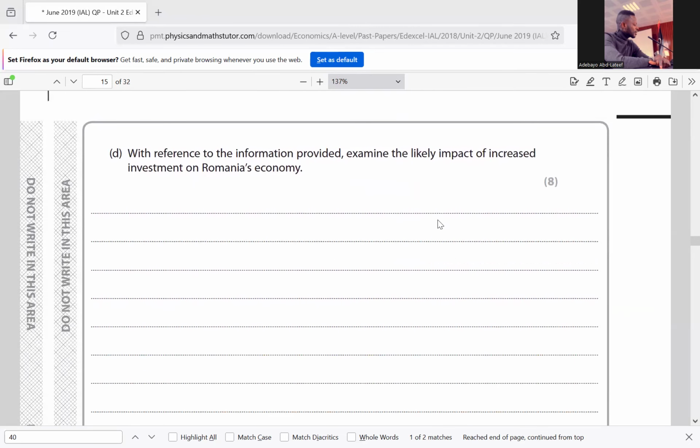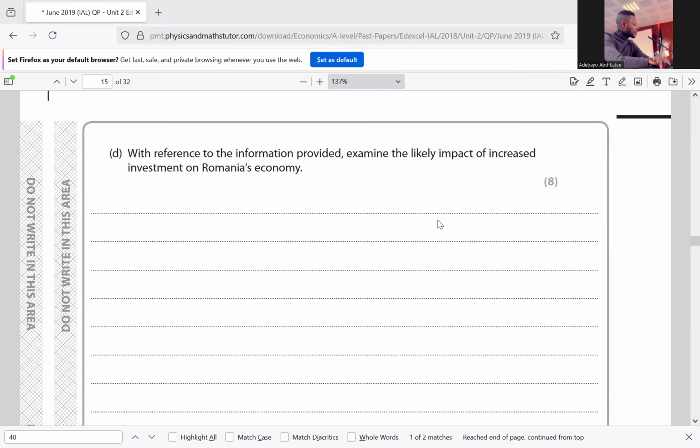It said, with reference to the information provided, examine the likely impact of increased investment on Romania's economy. So investment implies spending on capital goods. For example, equipment, factories, offices, and technology are investment in capital goods. So an increase in investment will increase aggregate demand. How? Because investment is one of the components of aggregate demand. So as soon as that increases, aggregate demand is expected to increase.